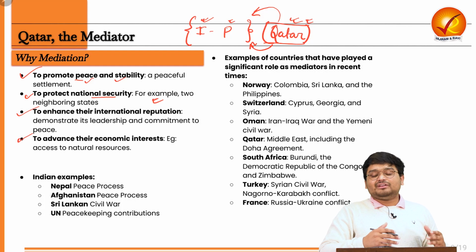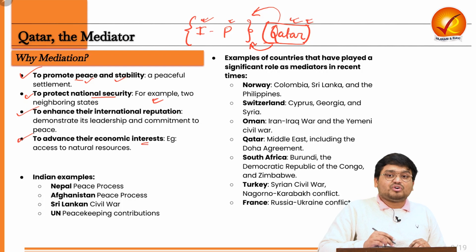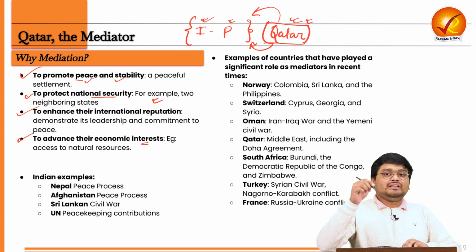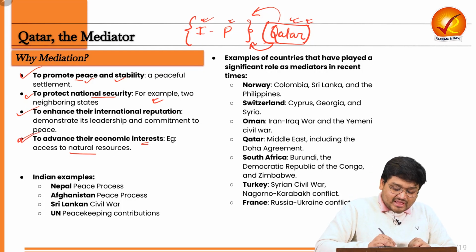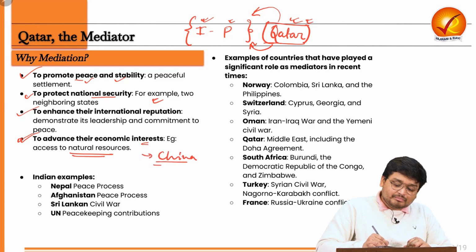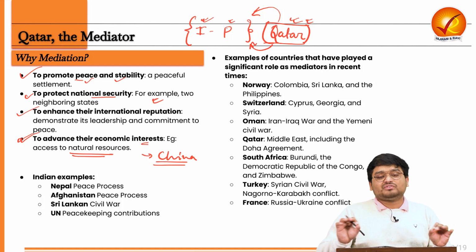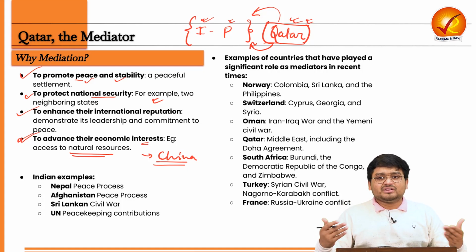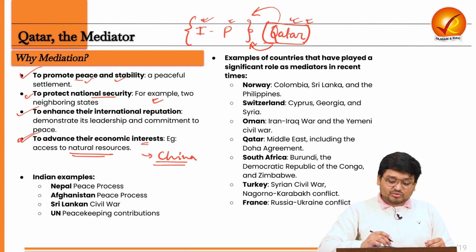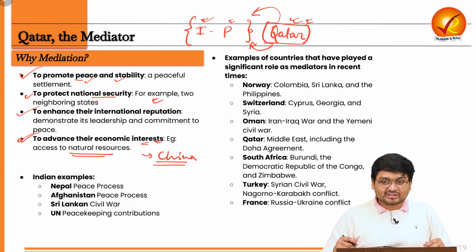And finally, we have to understand it is also about economic interest. For example, if a country is able to solve issues between two other countries, it can also get into that particular country and gain access to natural resources too. This is what even China is doing in the South Pacific nations, and also in the South China Sea, where it is meddling in some internal affairs of some nations and potentially resolving their issues directly and indirectly to stake an economic claim later over their natural resources such as oil fields, coal fields, and so on.